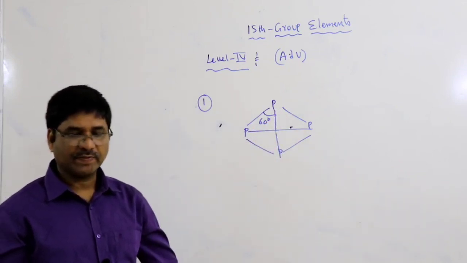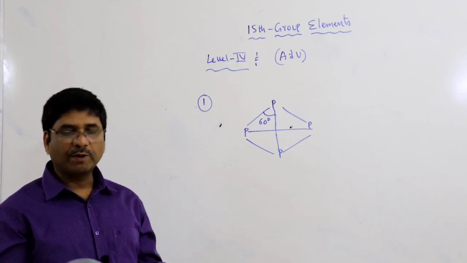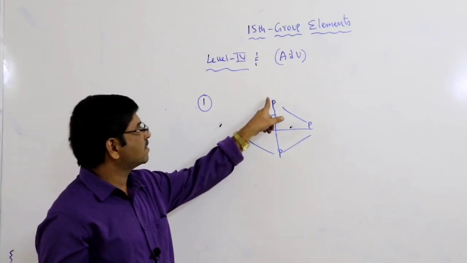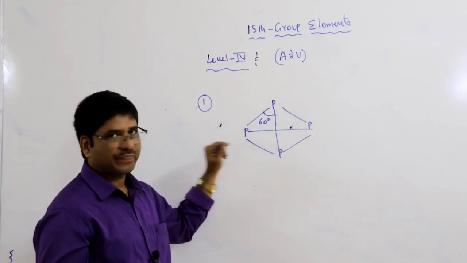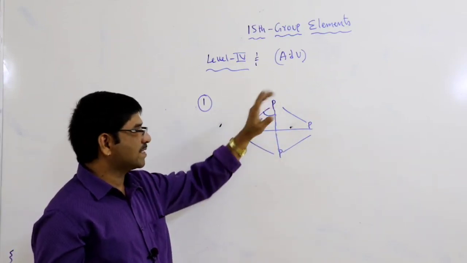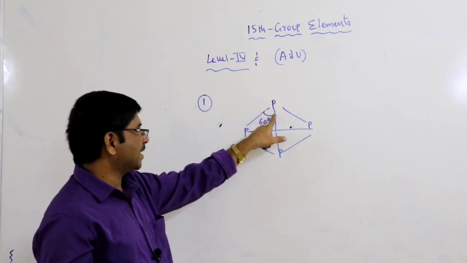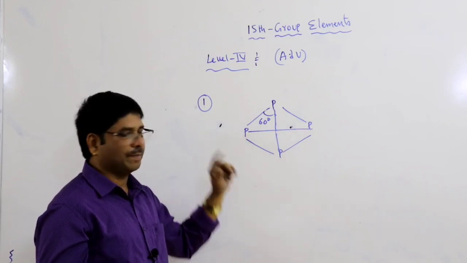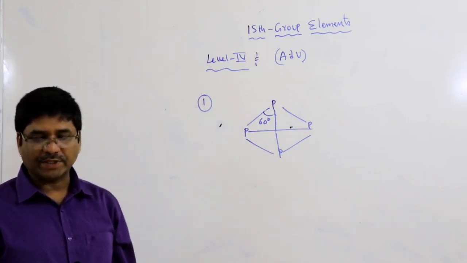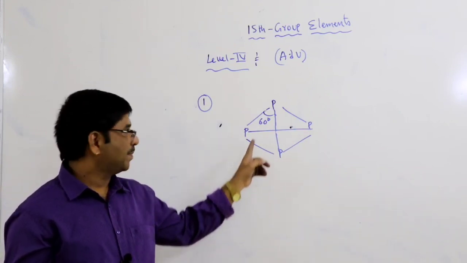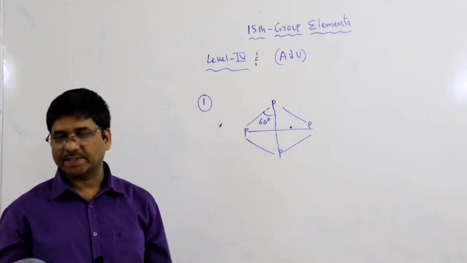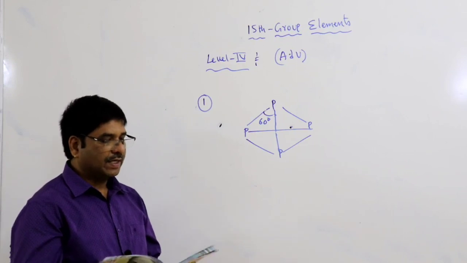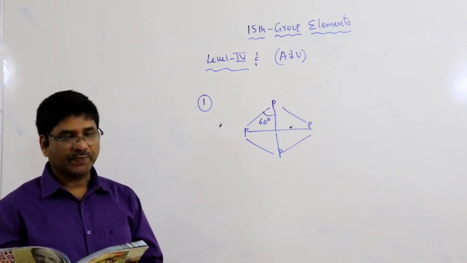First option is correct. Second one, 4 lone pairs of electrons. 4 lone pairs are possible, one on each phosphorus. Phosphorus valency is 5, 3 are participating in bonding, leaving a lone pair on each. So 4 lone pairs of electrons are possible. The P-P bond angle, you know, is 60 degrees. All are correct answers. Next one, question number 2.